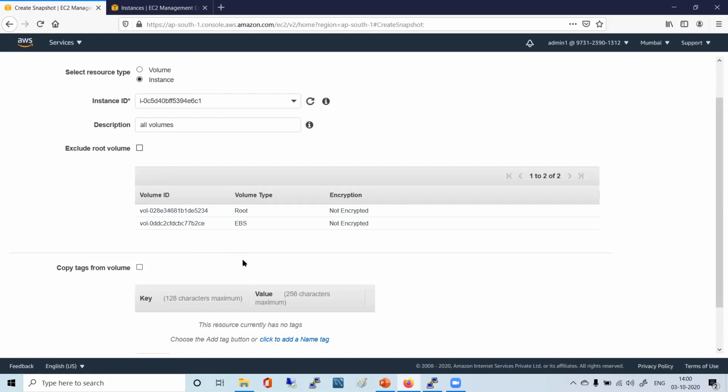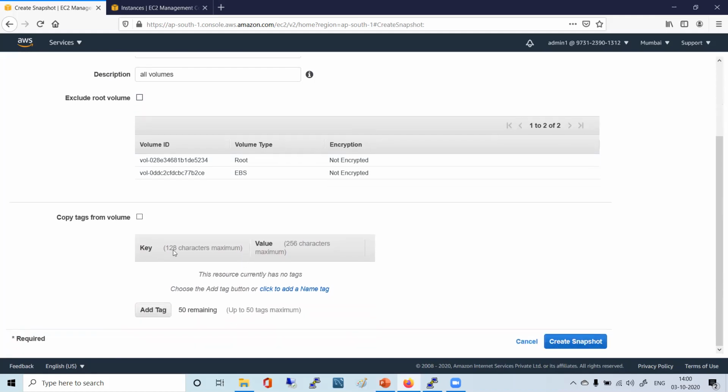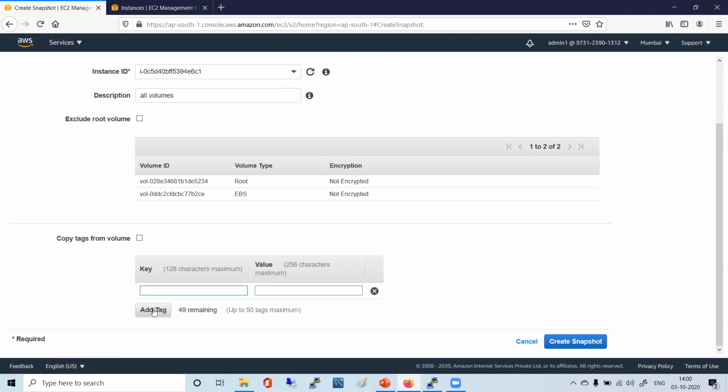All will be visible here. You have the option copy tags from volumes. If you click this, all the tags would be copied here. Otherwise, you can add a new tag and simply say name, and you can say volume, and simply you can say create snapshot.